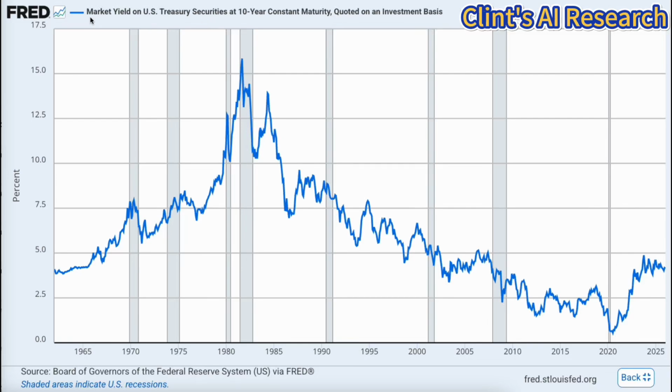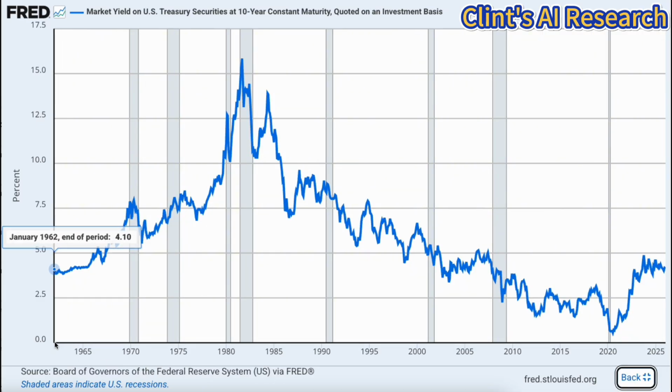Today, we are diving into a visual history of the U.S. economy through the lens of the 10-year Treasury yield. This single line, sourced from the Federal Reserve Economic Data, FRED, tells the story of every major boom, bust, and recovery over the last 60 years.